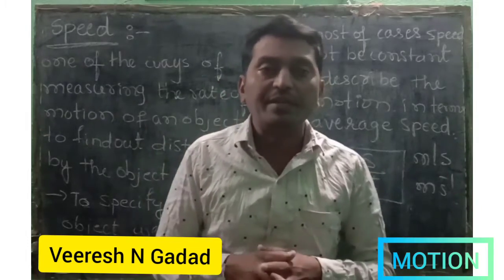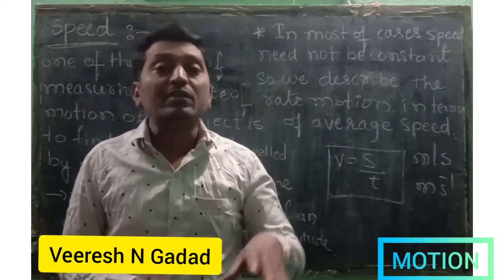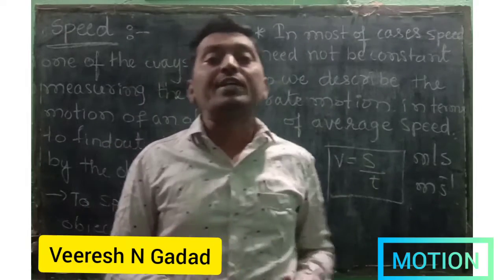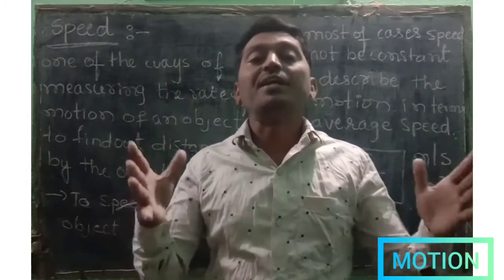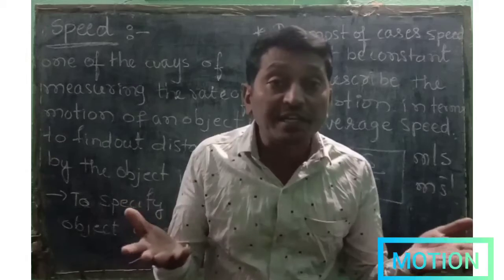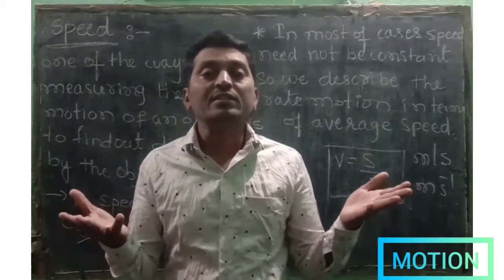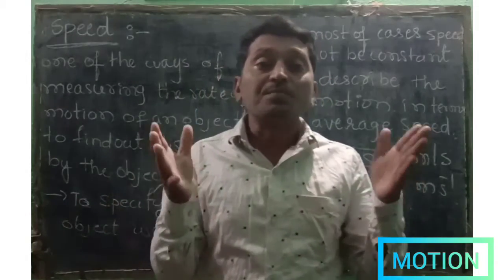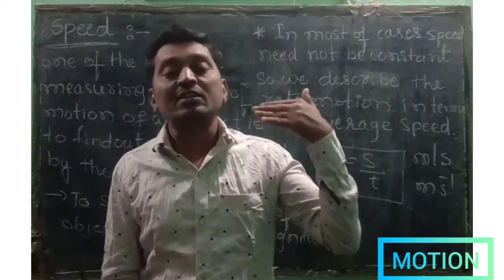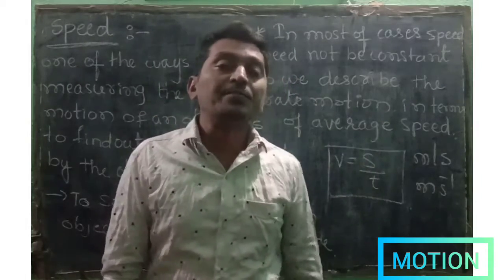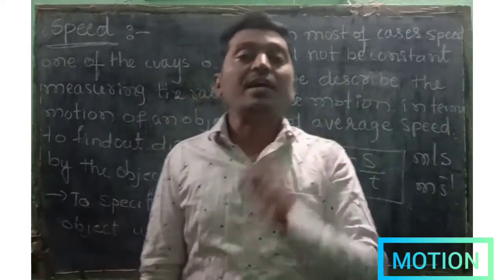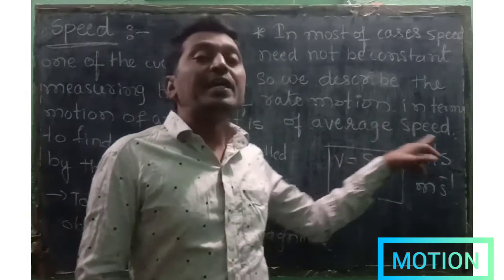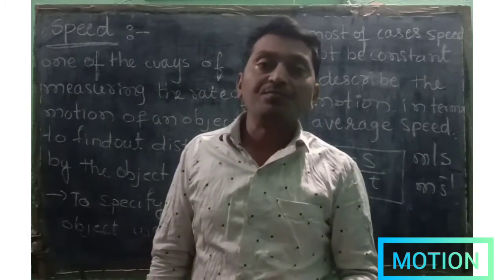What is speed? The distance traveled by a body in unit time is called speed. But speed is not constant at all times. That is why we refer to average speed. What is average speed?